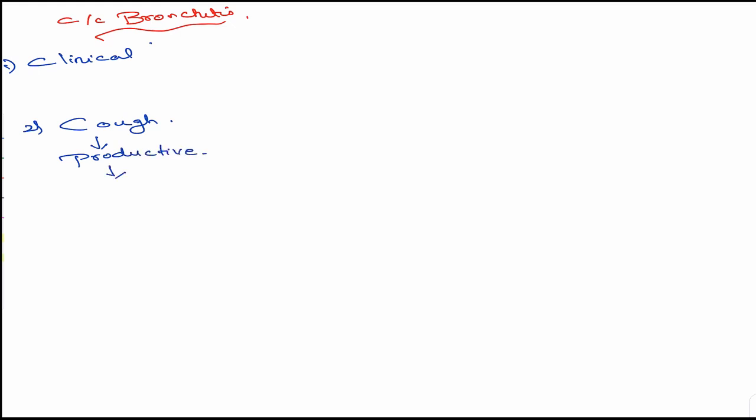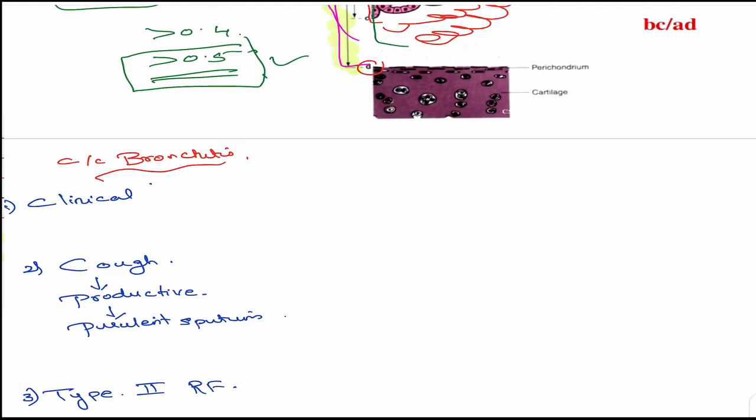And that too a productive cough with purulent sputum. This is very, very important. Productive cough with purulent sputum, and very mild dyspnea. Dyspnea is very mild, as I told you. Now the third part: the patient will have which type of respiratory failure? Type 1 or type 2? Obstruction is associated with type 2 respiratory failure. Why?